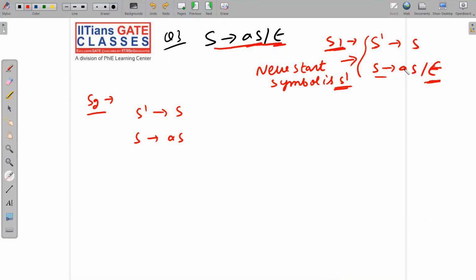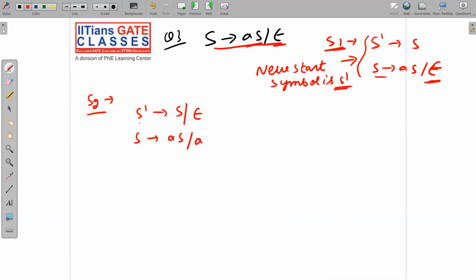Just for a summary: to remove S implies null, write the grammar as it is; of course, S implies null won't be added. Now in the right hand side, if you find any S, then hide it and write the remaining part. Here S will be hidden, remaining part is A. Here S will be hidden, remaining part is null. This is your final grammar after removing null productions.